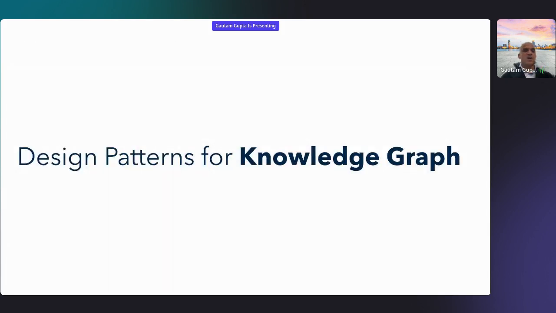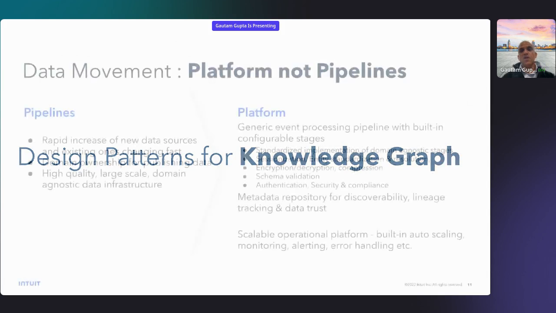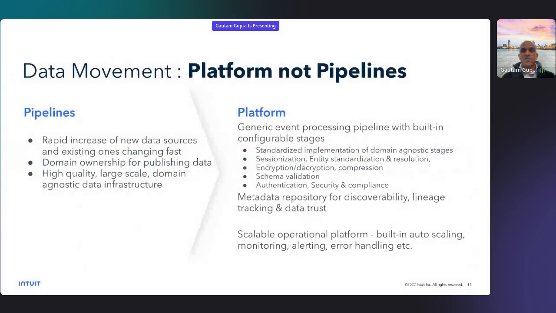Now, coming to the second part of this presentation, which is the real learning, the takeaway from this talk. These are the design patterns that we have developed over time for building the knowledge graph. The first part is the data movement. To build a graph, you need to have some data coming into the graph. And for that data movement, typically people start thinking in terms of pipelines. So the pattern here is that